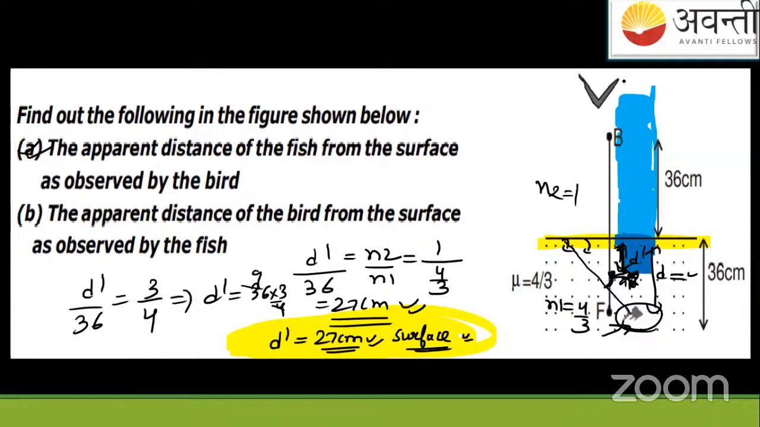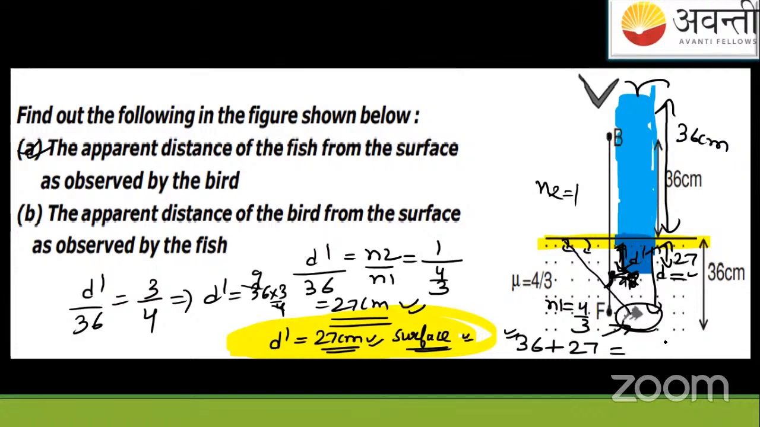Okay, suppose a bird is here. I know from the surface the distance of the bird, the height at which it's flying, is 36 centimeter. So plus the apparent depth D dash, which is equal to 27. So the net answer will be like this. From the bird's perspective, the bird will see the fish at a depth of 36 plus 27 starting from the air. Or you can say the distance of the fish's image is equal to this.